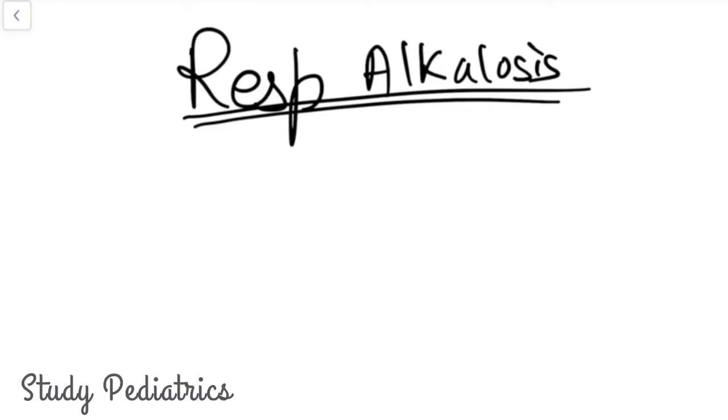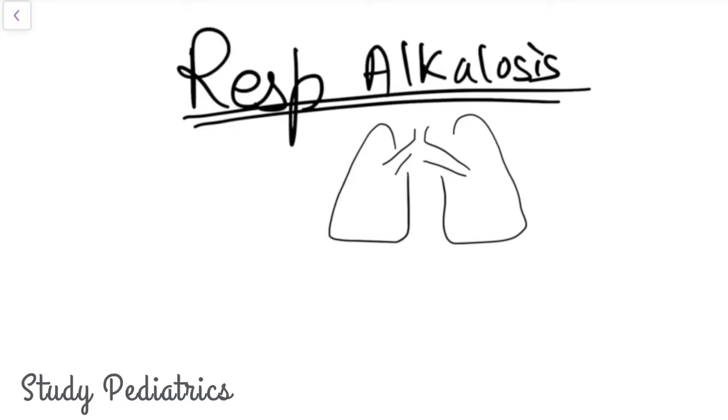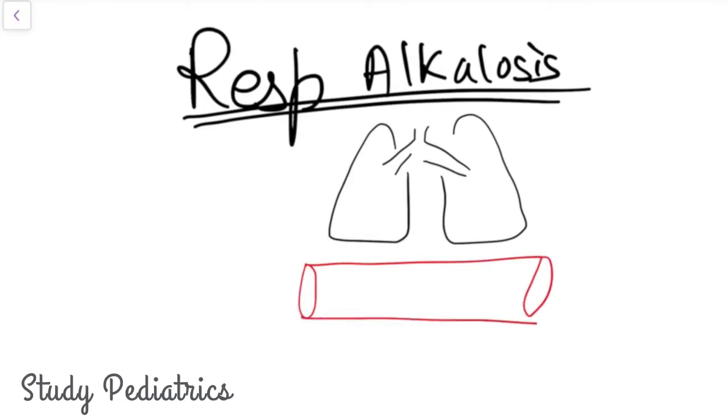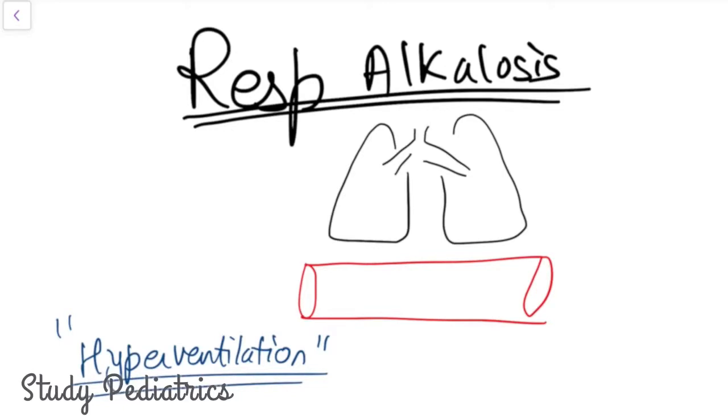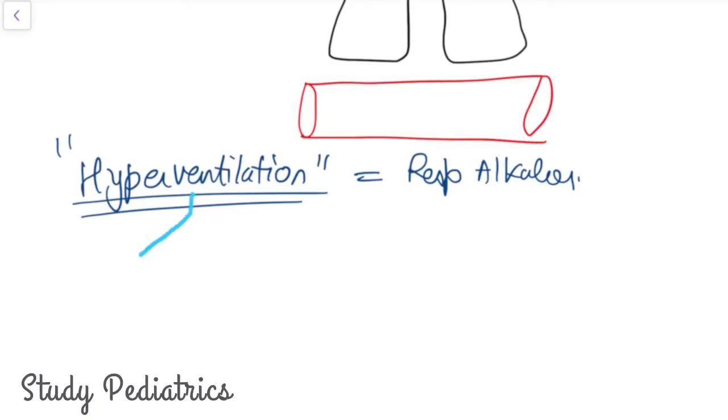As we have studied respiratory acidosis, we know the basic causes may be in the heart, lungs, or the brain. Here the cause, in one word, is hyperventilation, that is CO2 washout. Any condition causing this may result in respiratory alkalosis. So what are the conditions causing hyperventilation? These can be two, psychogenic or environmental.